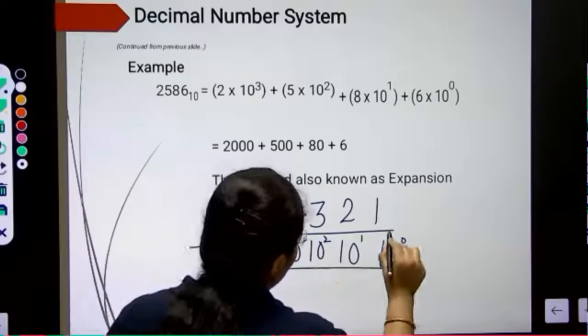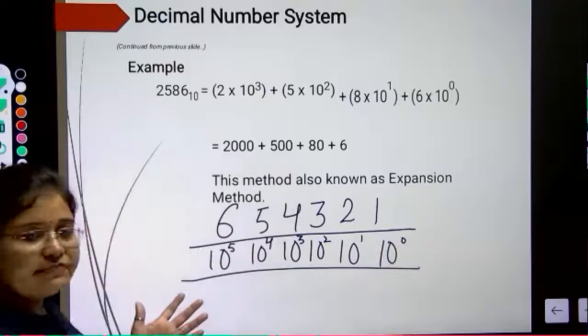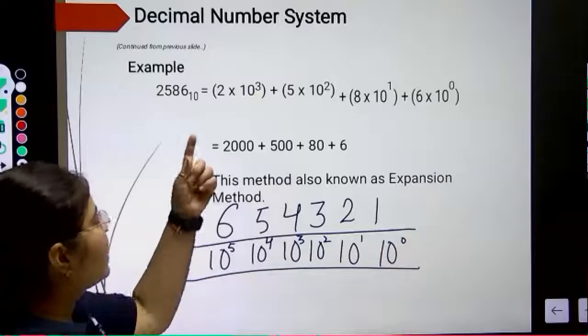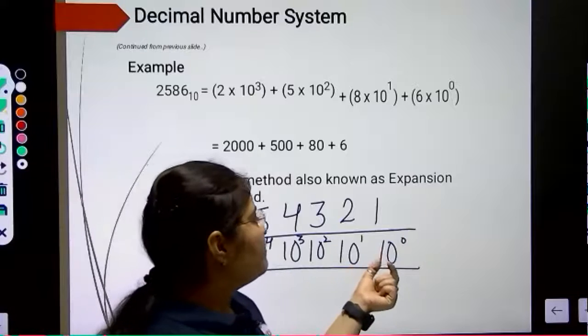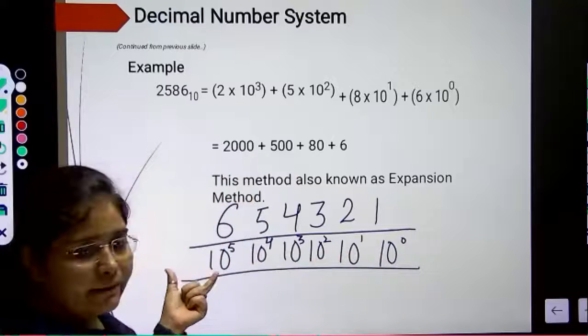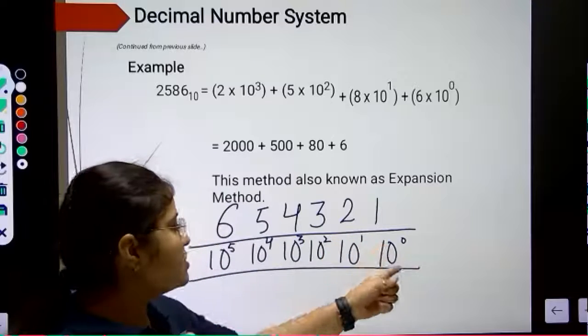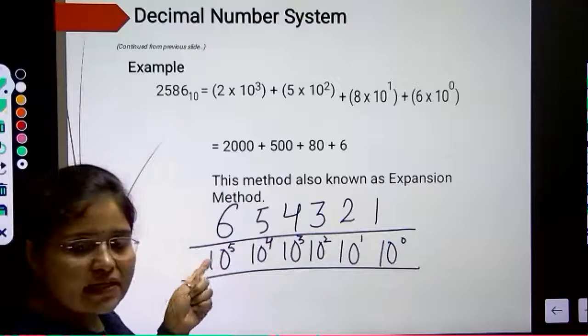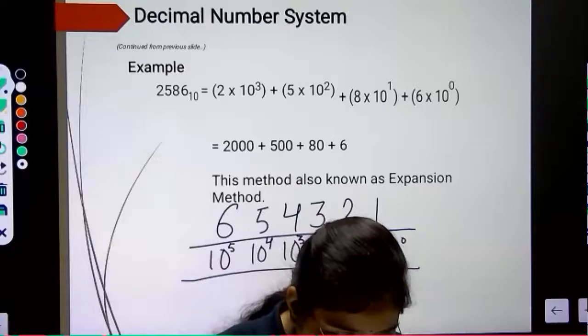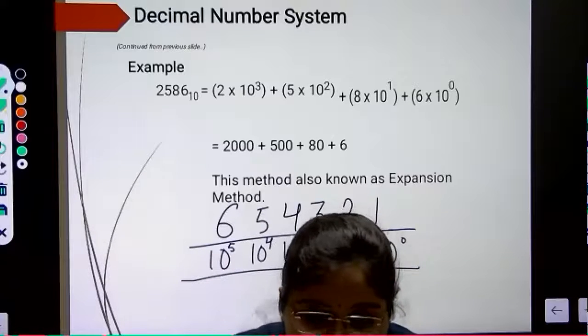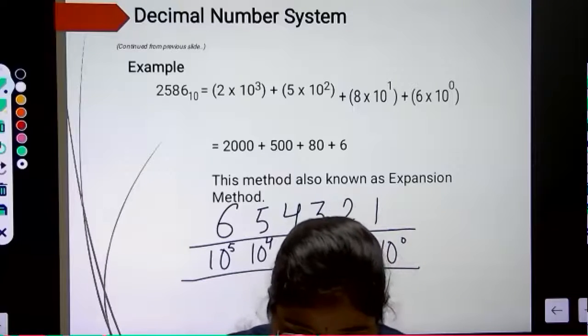So in this way we can represent a decimal number system, because the base value is 10. Starting from 0 up to however many digits you have. In this you can see the total digits are 6, so if you start from 0, the maximum power will be 10 raised to power 5. So in this way we represent a decimal number system.